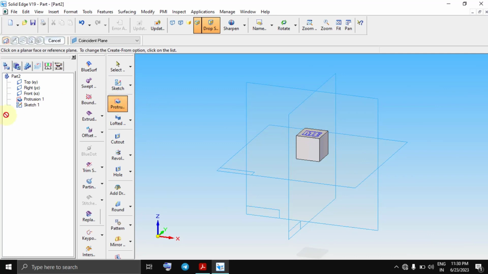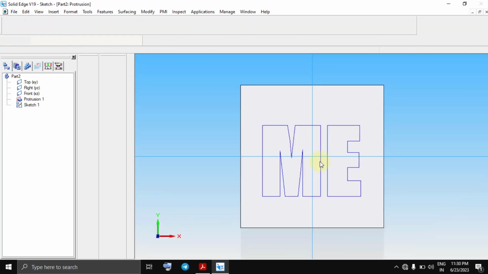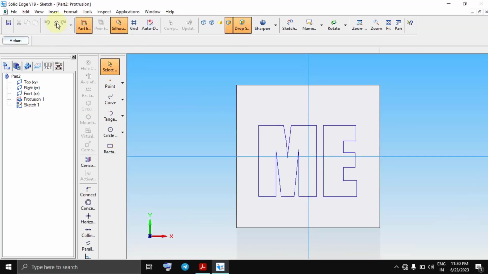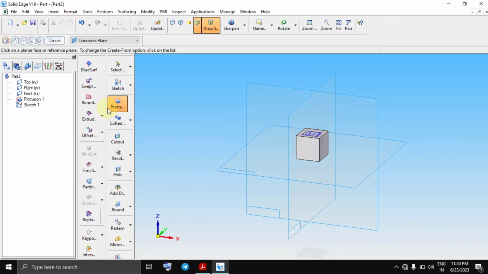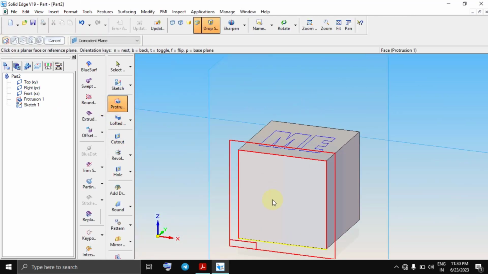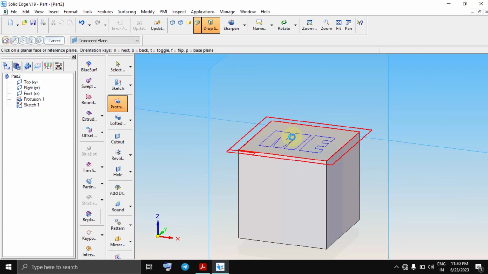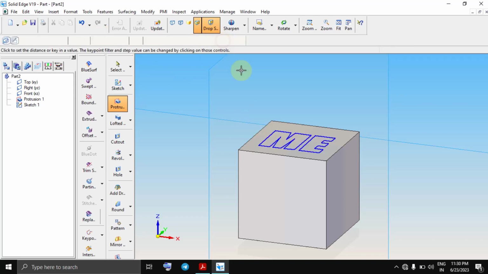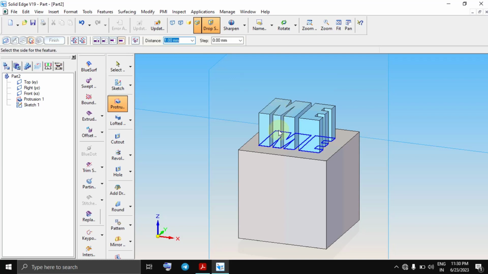Now go to protrusion and select the sketch, like go to protrusion and here select from sketch. Here this is a sketch. I'm selecting and 1 mm I'm adding. That's it.